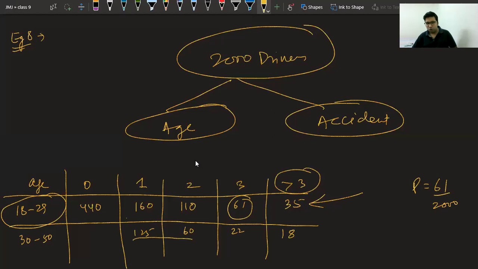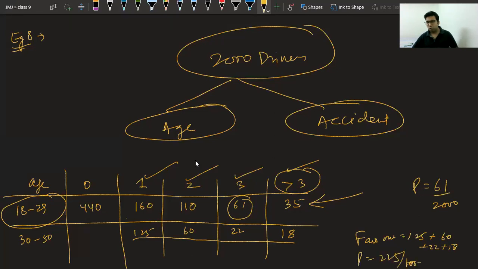We will have to count all these cases. Why? Because they are saying you have to take one accident or more than one accident. That is why, you will get the favorable outcomes as 125 plus 60 plus 22 plus 18, that is 225, and the probability will come out as 225 upon 2000.